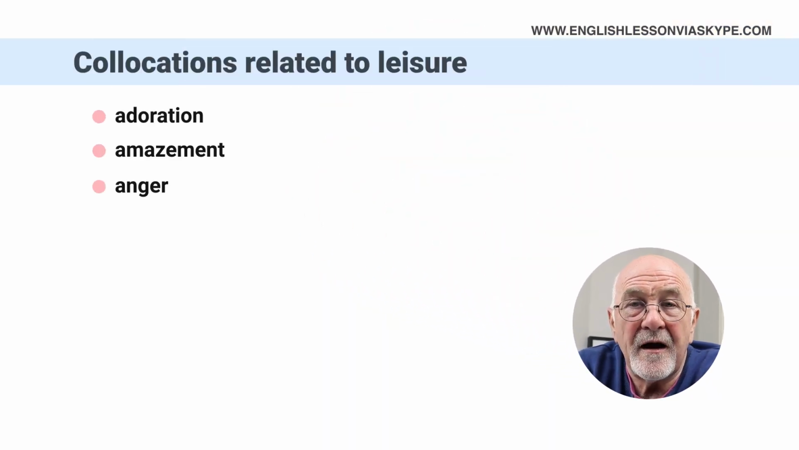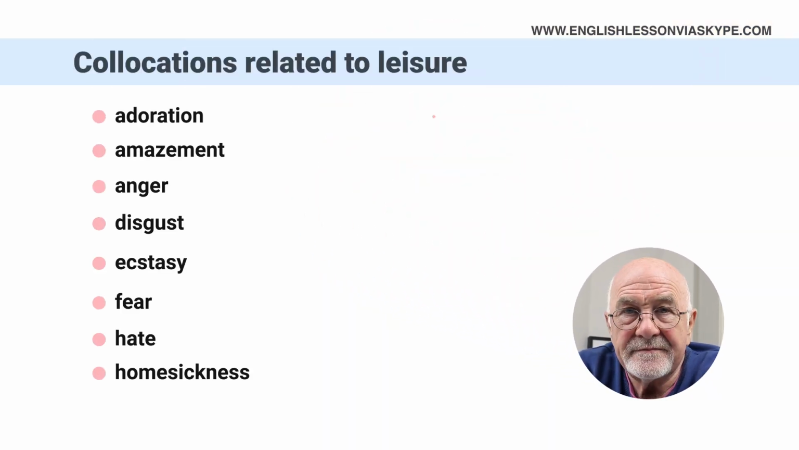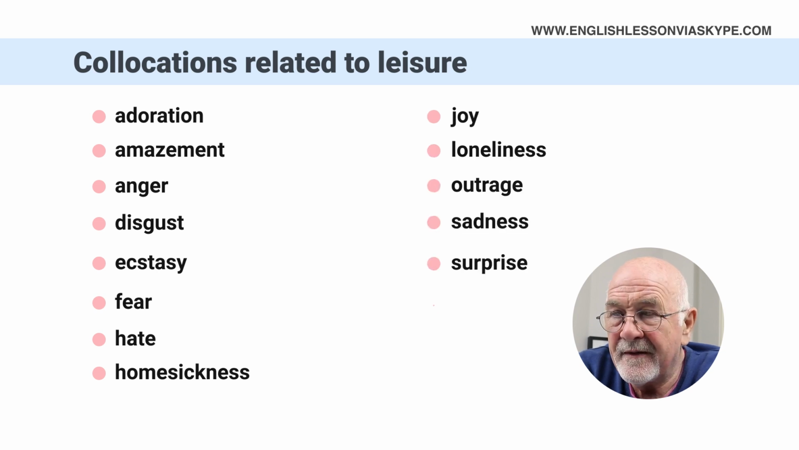Okay, so let's go through those again. So 14, and they're all about emotions. Adoration, amazement, anger, disgust, ecstasy. Be careful with the pronunciation. Ecstasy. Fear, hate, homesickness, joy, loneliness, outrage, sadness, surprise, and finally, love. Okay, so 14 particular words, vocabulary, dealing with emotions.